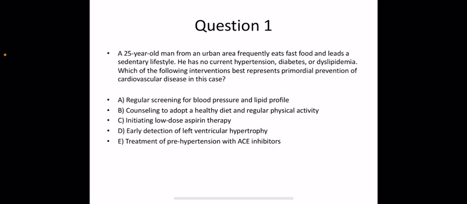A. Regular screening for blood pressure and lipid profile. B. Counseling to adopt a healthy diet and regular physical activity. C. Initiating low-dose aspirin therapy. D. Early detection of left ventricular hypertrophy. E. Treatment of prehypertension with ACE inhibitors. The correct answer is option B. Counseling to adopt a healthy diet and regular physical activity.